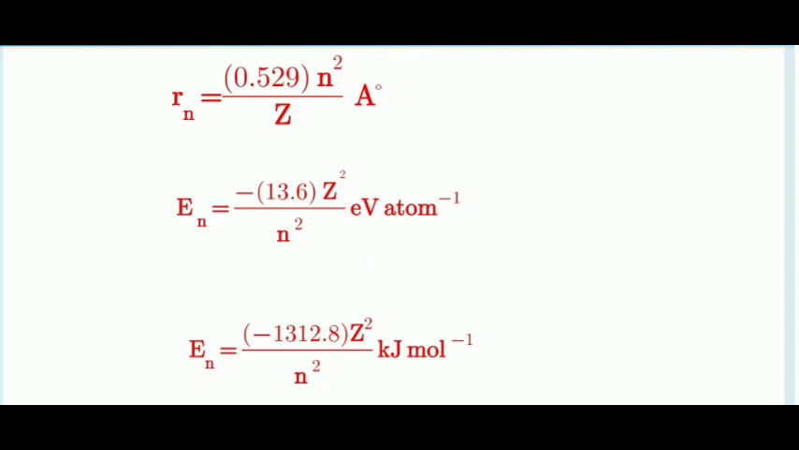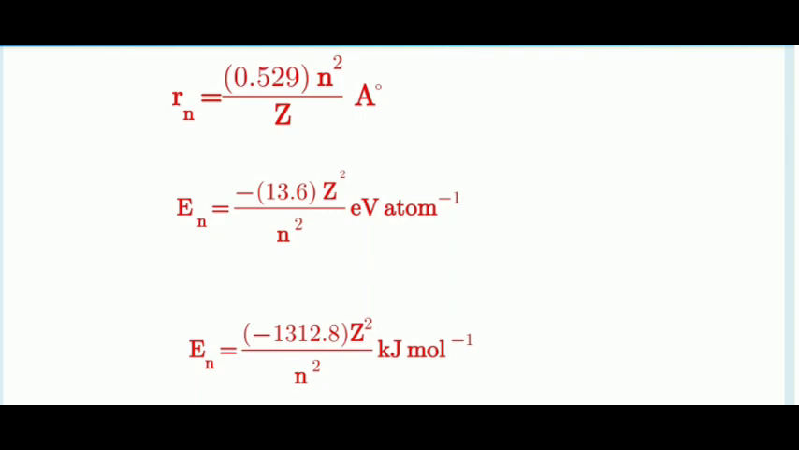Rn is equal to 0.529 into n square divided by Z angstrom. Here n is the principal quantum number. What is the principal quantum number? It is the number of the orbit where the electron is present; that is called n. Here Z is nothing but the atomic number. Here the radius is expressed in terms of angstrom.